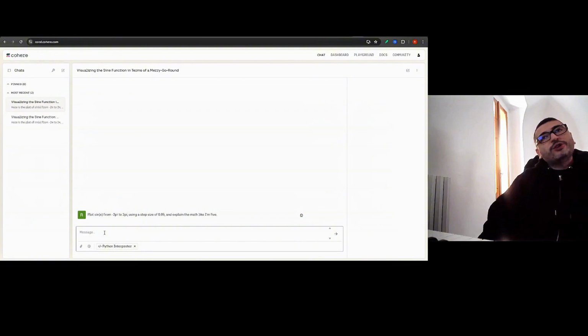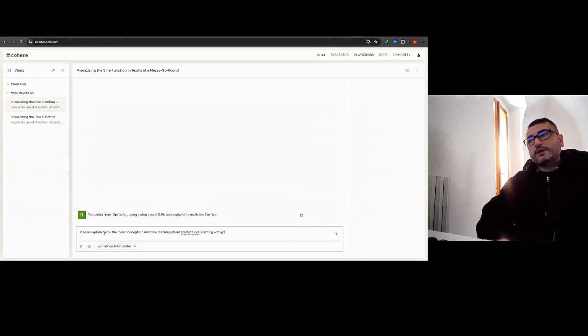I want the concept of reinforcement learning in machine learning explained through Python and graphical explanations. Please explain to me the main concepts in machine learning about reinforcement learning with graphical explanation.